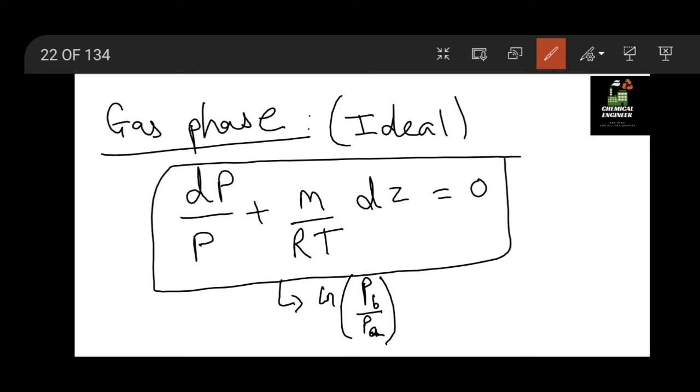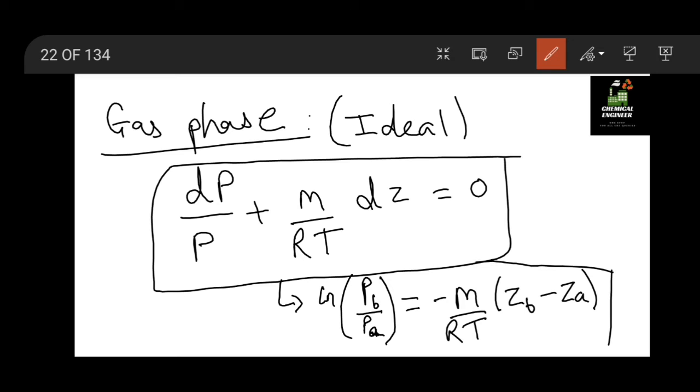So this is ln Pb by Pa is equal to minus m by RT into Zb minus Za. This equation is derived from the upper equation. At different points, the pressure varies in gases by this equation. This equation is only valid for an ideal gas.